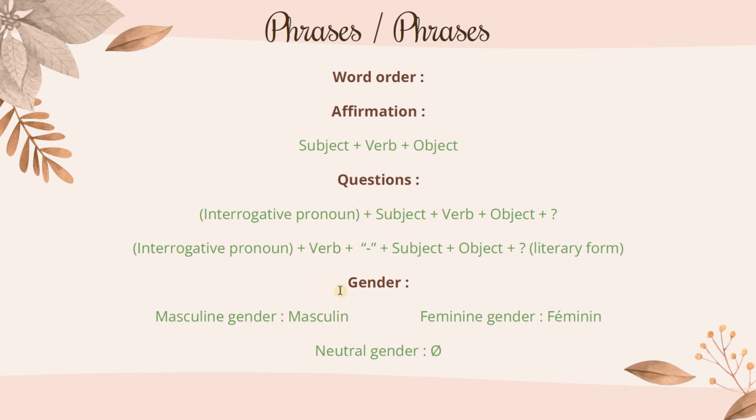Then in French we also have genders. We only have two genders, masculine, masculin, and feminine, féminin. We do not have a neutral gender, as in German, for example, or Russian.